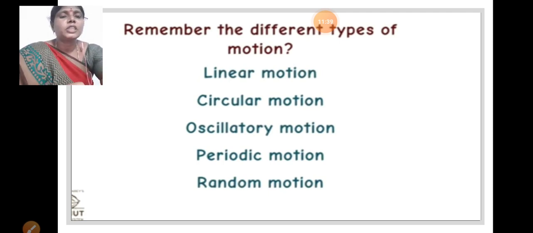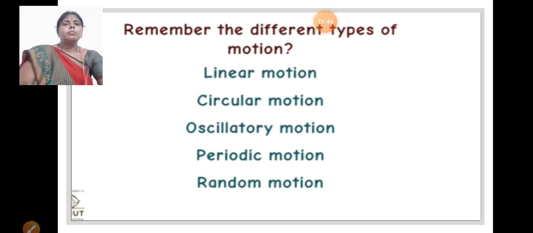Here in your textbook, one picture is given, a bus and two buildings, A building and B building. The bus moves on the road. Its position moves from A to B in a straight line. This is the translatory motion.